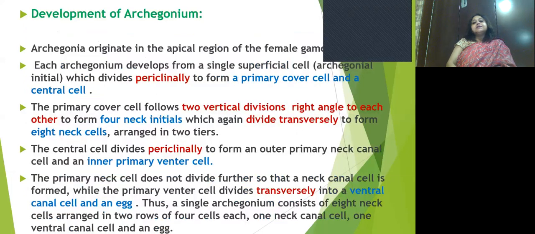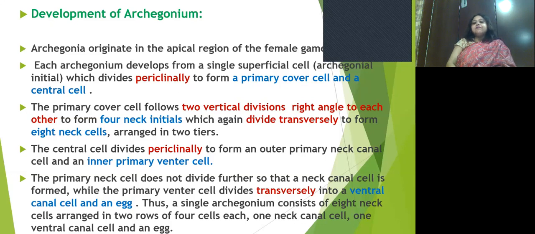And how is the archegonium developed? Archegonia originate in the apical region of the female gametophyte. Each archegonium develops from a single spherical cell known as the archegonial initial, which divides periclinally to form a primary cover cell and a central cell.